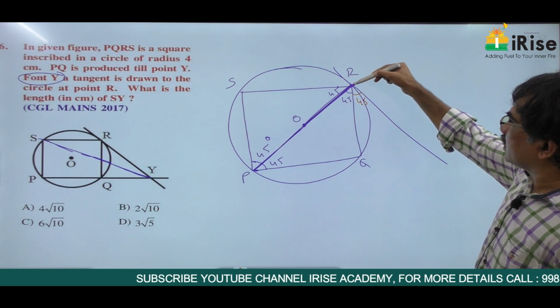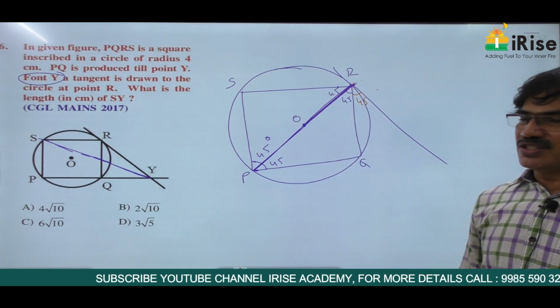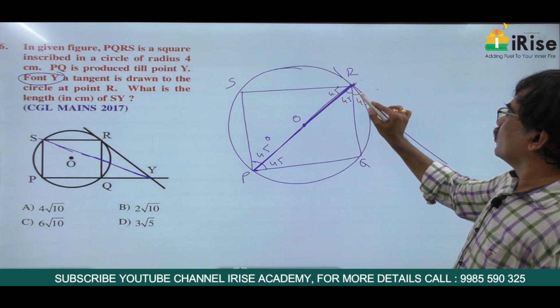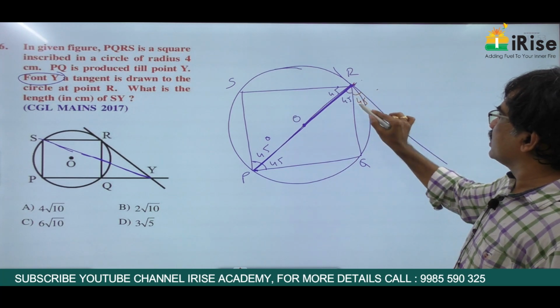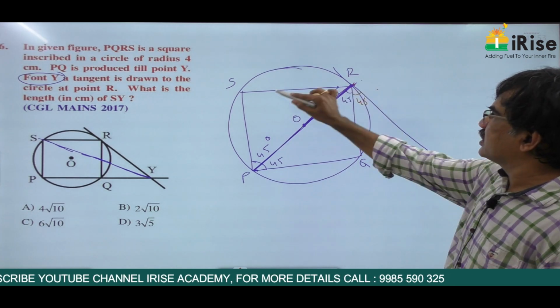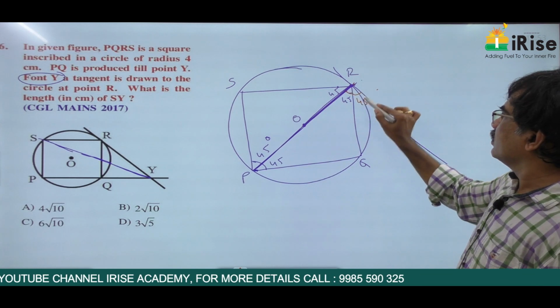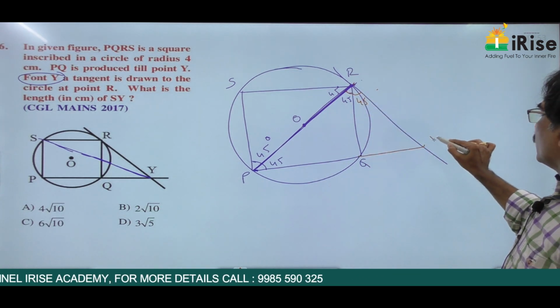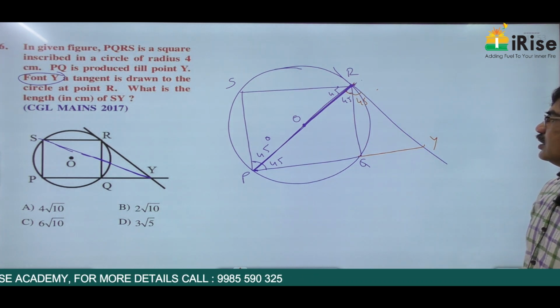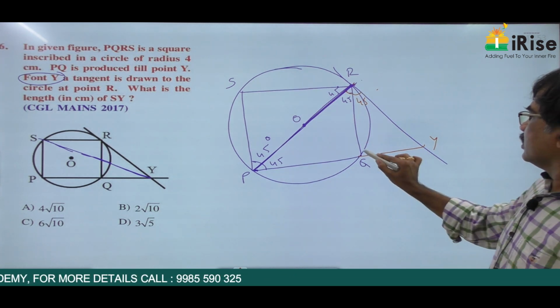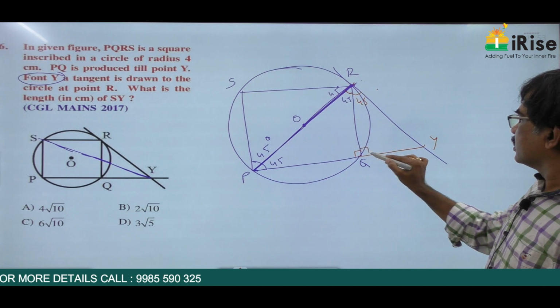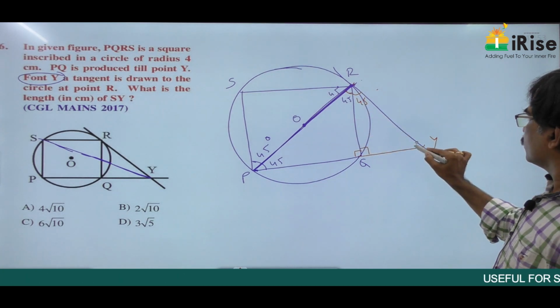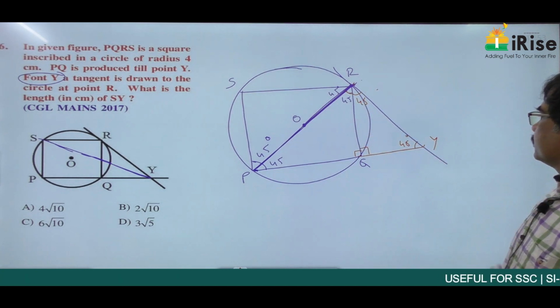At the point of contact, if you draw a perpendicular passing through the center, this total angle is 90. Already this is the angle bisector of the square, therefore this is 45, this is also 45, and this is extended to Y. Okay, and this is a square, this is 90 degrees, this is also 90 degrees, this is 45, so this is also 45 degrees.